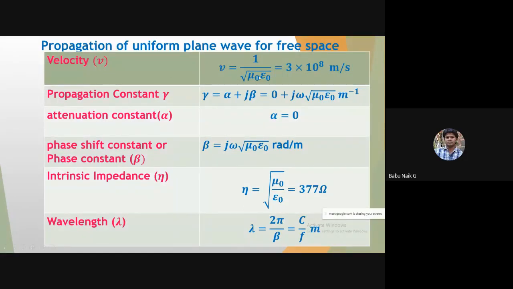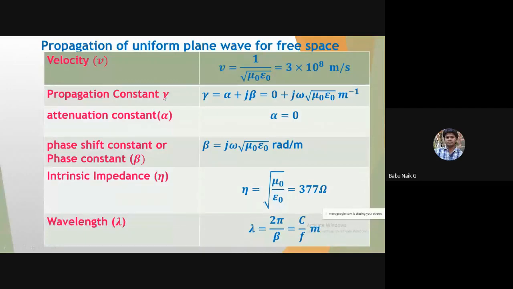So further, the velocity equation is 1 by the square root of mu naught into epsilon naught, where mu r and epsilon r are both 1. So in free space, the plane wave has velocity 3 into 10 to the power of 8 meters per second.